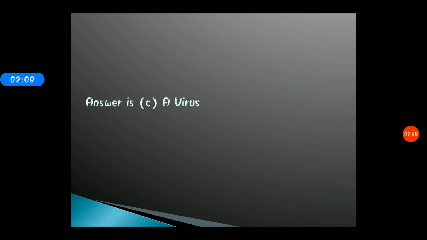Host means it is necessary to come in contact with a living organism just in case to perform the process of reproduction, okay? And viruses can be stored as crystal-like chemicals, so that is the reason the correct answer here is option C, that is a virus. Moving forward to the next question.